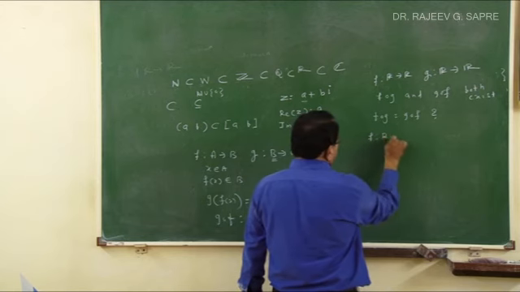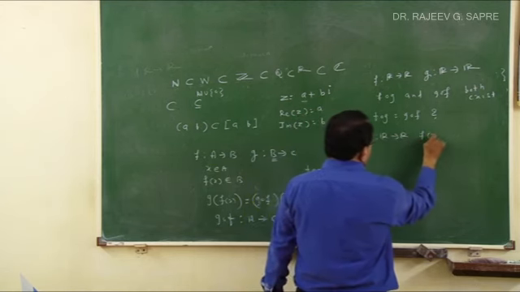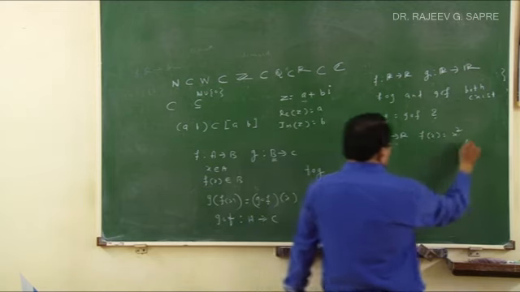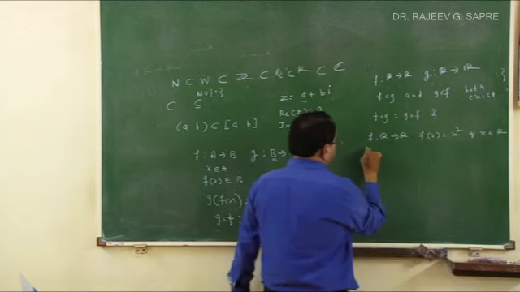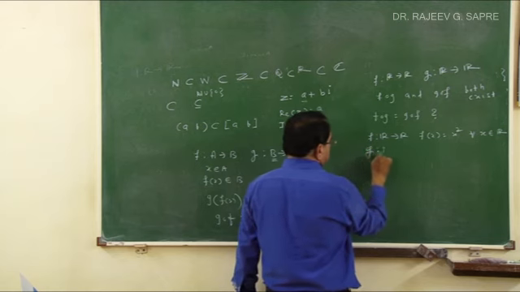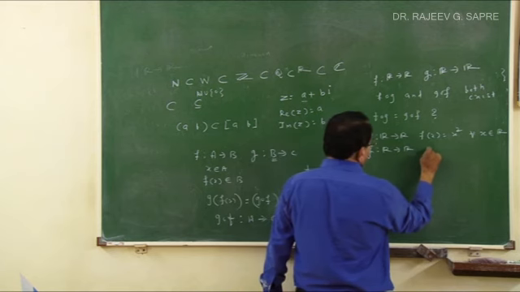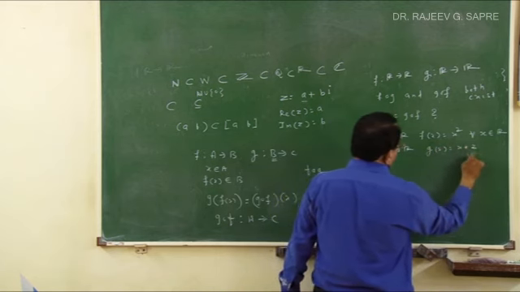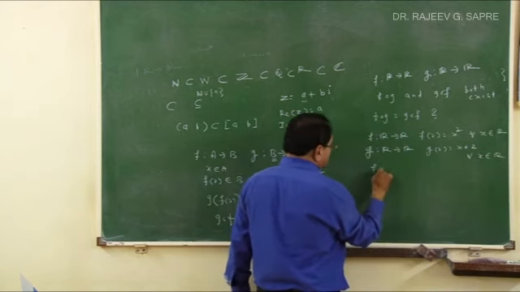Suppose I take one simple example. f is a function from R to R, where f(x) is equal to x square for all x belonging to R, and g is a function from R to R, where g(x) is equal to x plus 2 for all x belonging to R. Now what is f circle g of x?